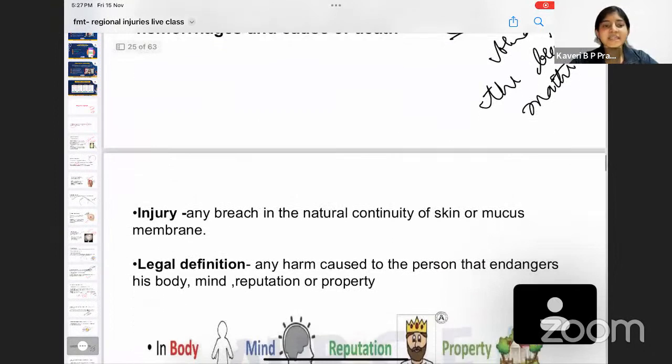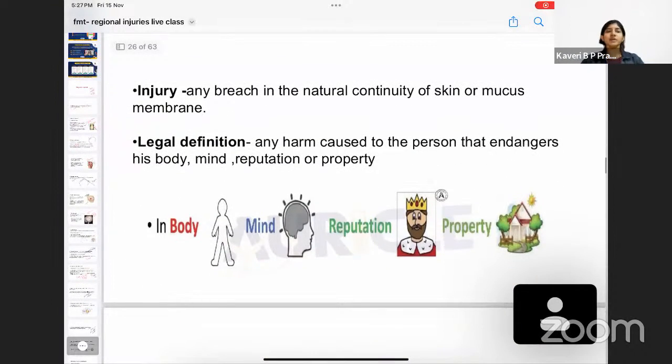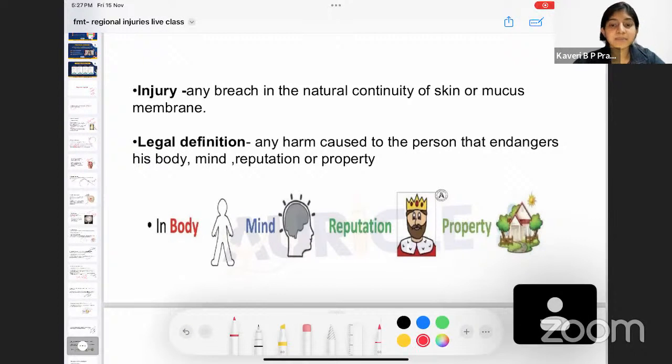Now, firstly, coming to the first part of the question, we need to know about injury. What is injury? Any injury means there is a breach in the natural continuity of skin and mucous membrane. Okay. Now, the topic we're discussing is regional injuries, but the first part of the question asked just about injury. And where did we study the definition of injury? In the previous class, we studied it under mechanical injuries.